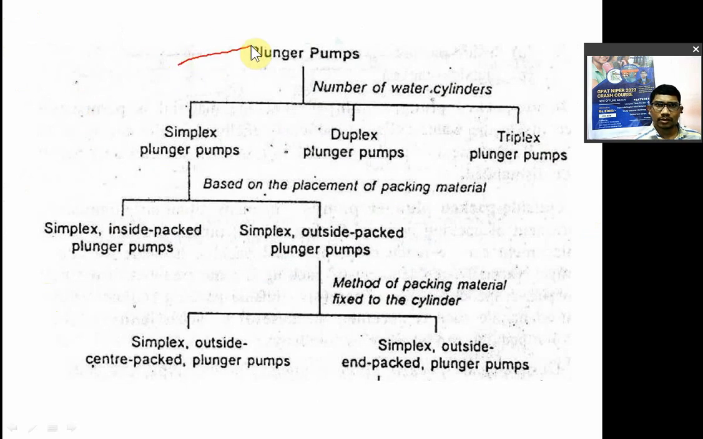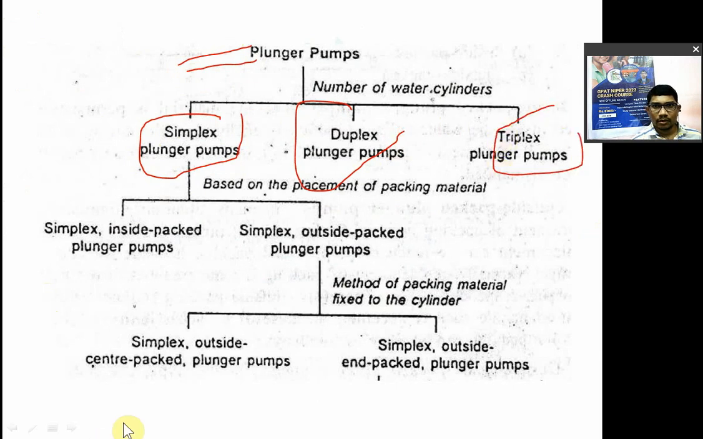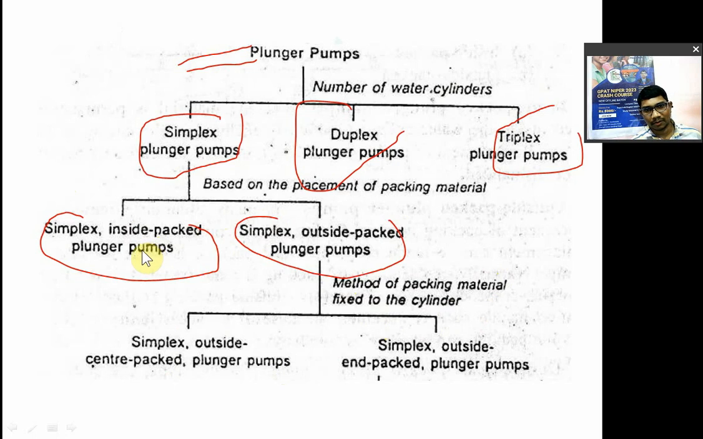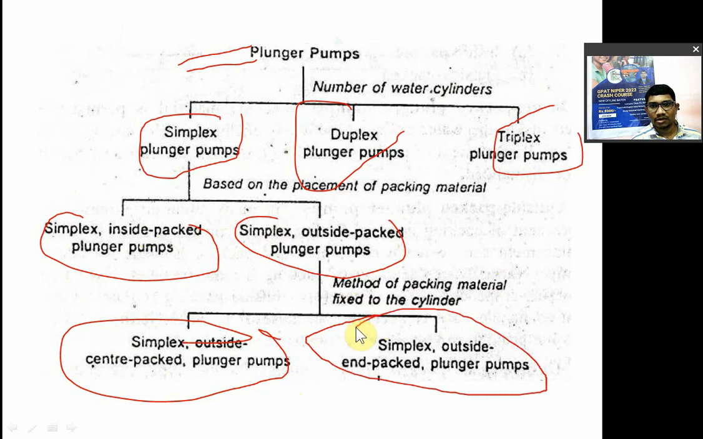Plunger pumps are classified into different types depending on the number of cylinders. The reciprocating element will be the plunger. Simplex plunger pumps have one cylinder, duplex means two water cylinders, triplex means three water cylinders. Based upon the placement and packing material, there are two types: inside packed and outside packed. Inside has center packed and end packed types. Simplex outside center packed plunger pump, simplex outside end packed plunger pump. They won't ask the classification this deeply; a question came only once, on double acting piston pump, reciprocating pump and peristaltic pump.